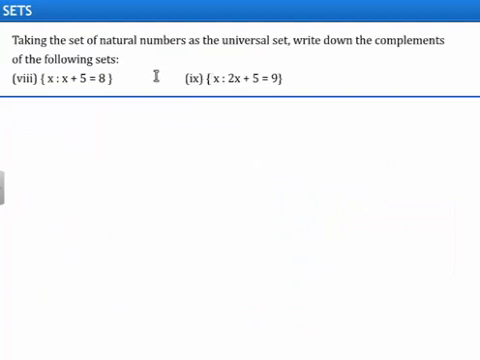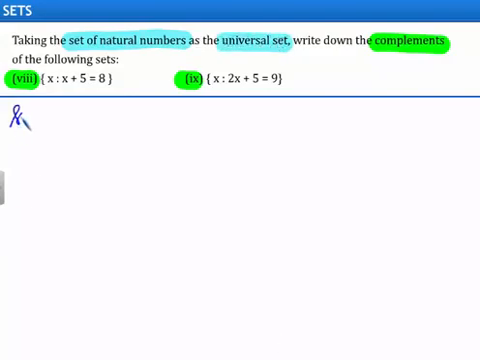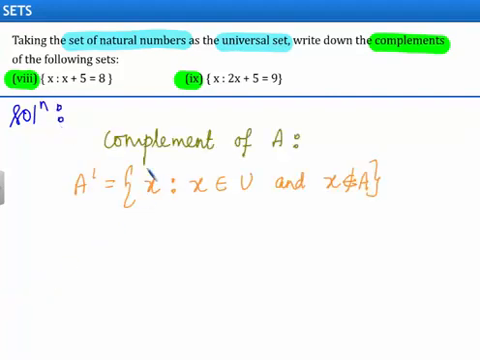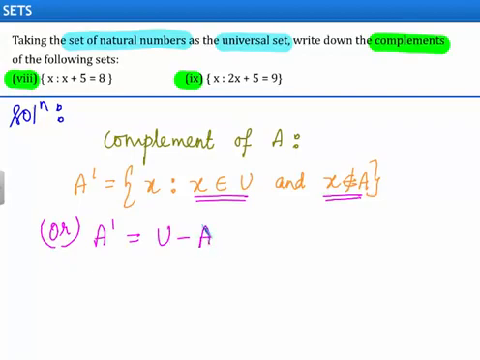In this question, we are given two sets. We need to find the complements of these two sets by taking the set of natural numbers as the universal set. Let us begin with the solution. Complement of the set A is defined as the set of x such that x belongs to the universal set and x does not belong to the set A. Or we can write complement of A is equal to the universal set minus the set A.